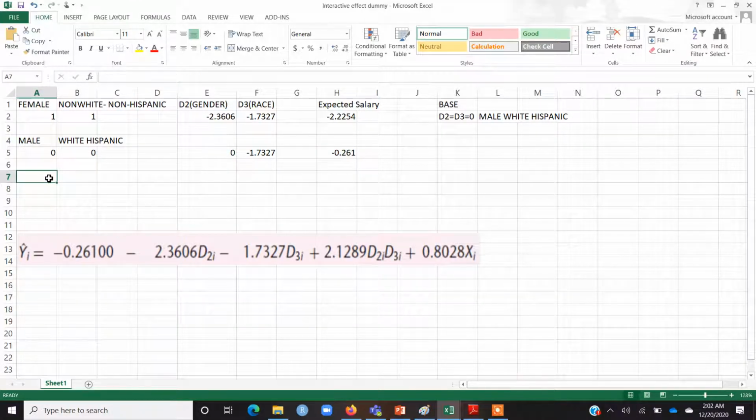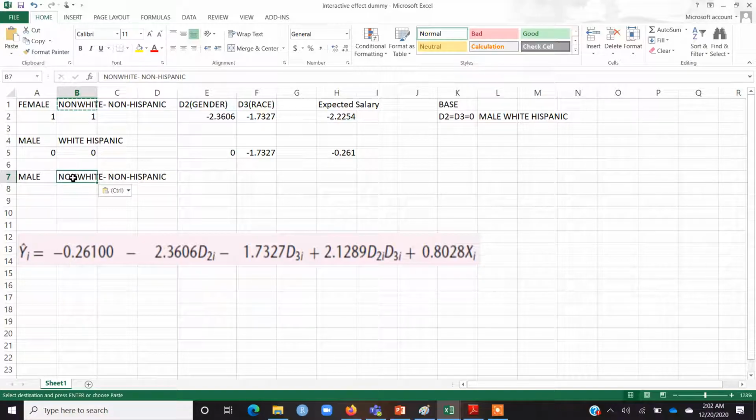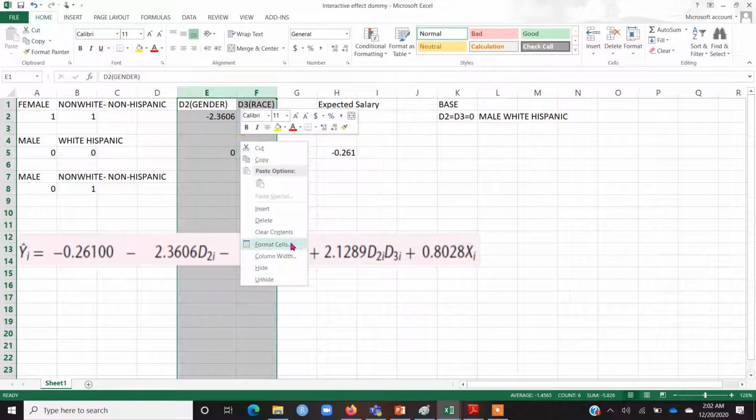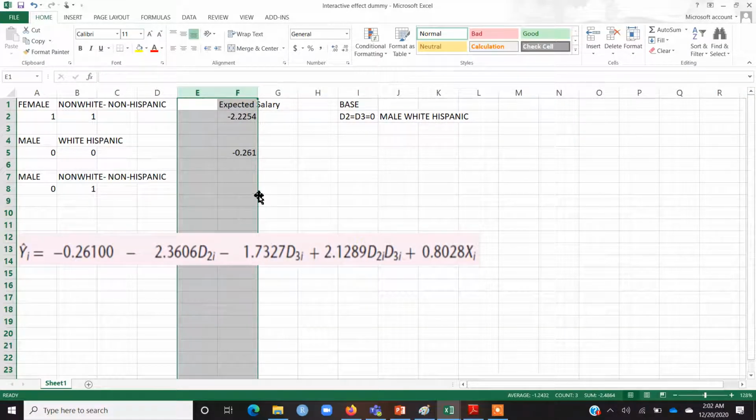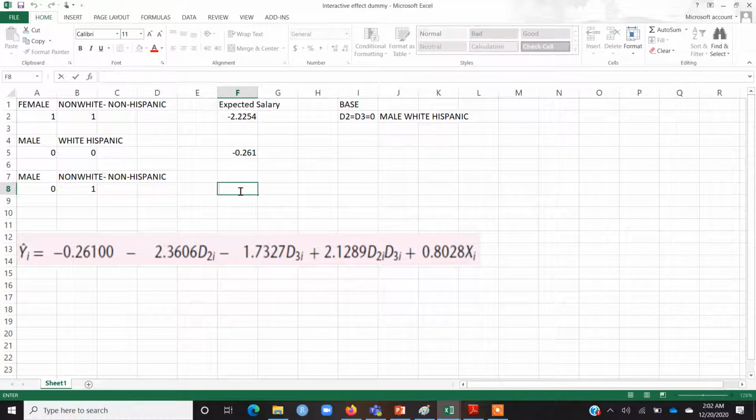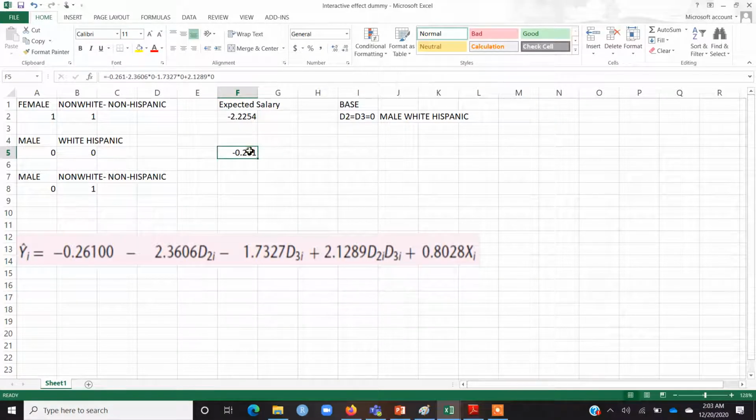Let's say we want to compare this time a male, non-white, non-Hispanic. If the person is male, then the gender dummy is 0, and non-white, non-Hispanic, so the race dummy is 1. By the way, these two columns are redundant, so let me delete these. So the expected salary will be, let me copy this one and I will make some changes.